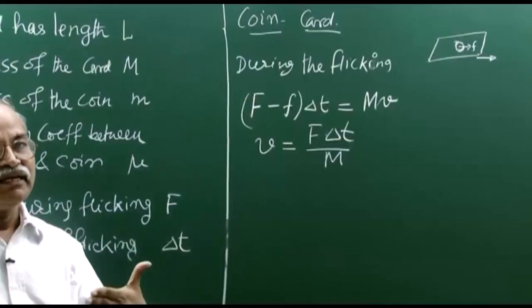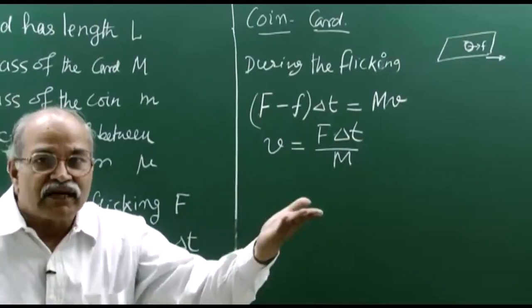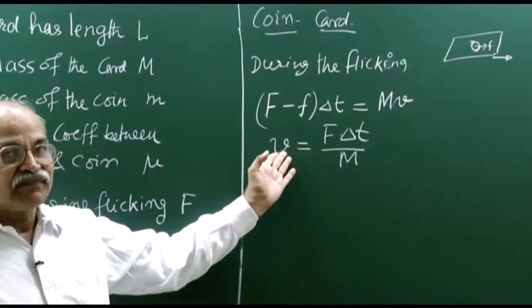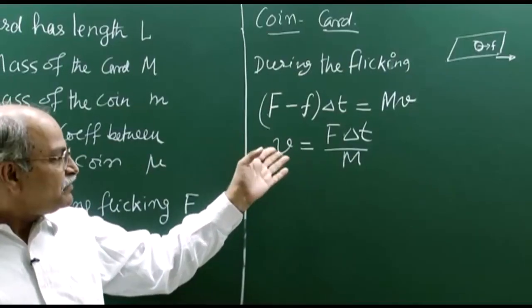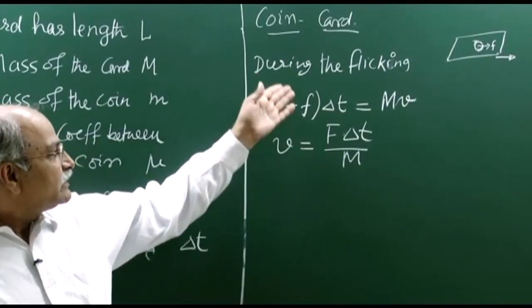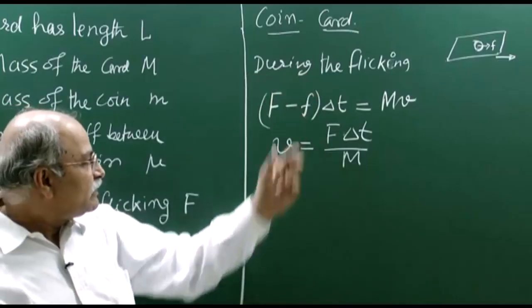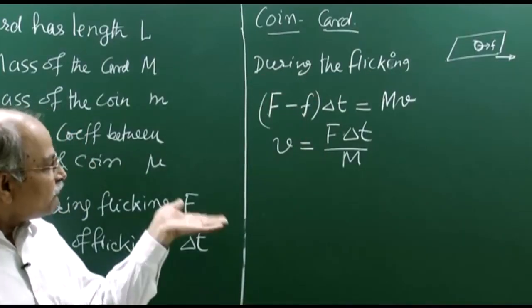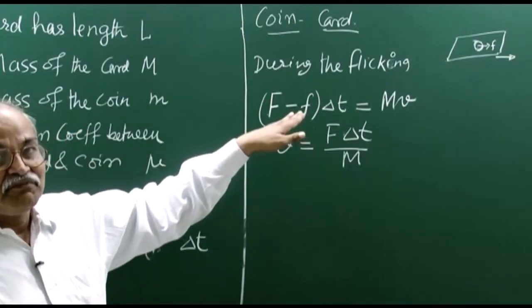So, you can think that the card has started moving with velocity v, and in that small time delta t, the coin will not gain much velocity, but after that this friction will be effective.